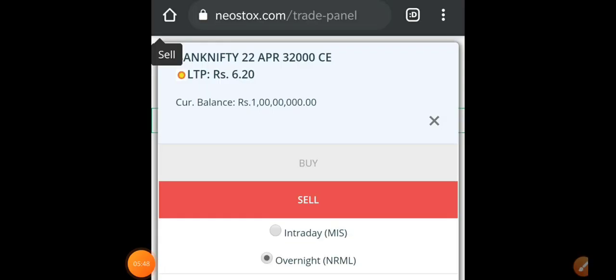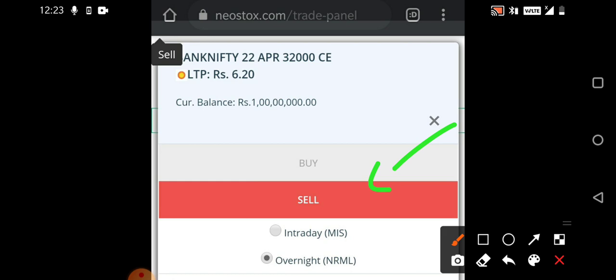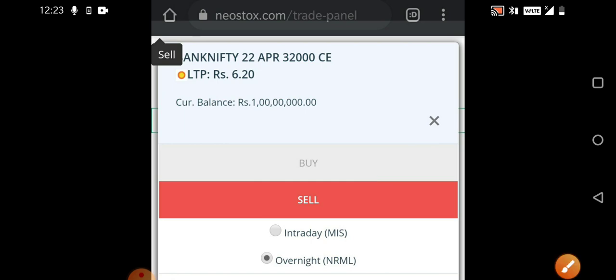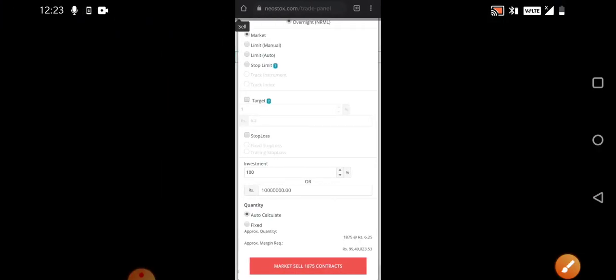Okay, so I have selected the 32,000 call option, and I have selected to sell it, and you can see the price is almost 6.20, and here we have the sell option. So why am I selling this? Just for example, I'm taking this particular thing. You can see the price is 6.20 and the strike price is the 32,000 call option. So you just need to click on the sell option because we are doing option selling.